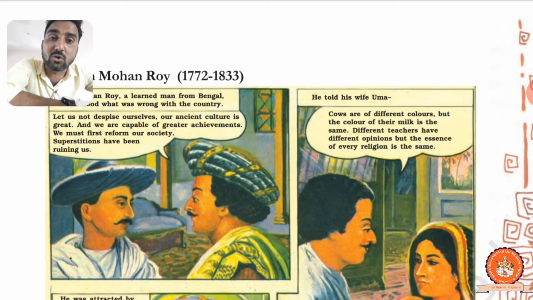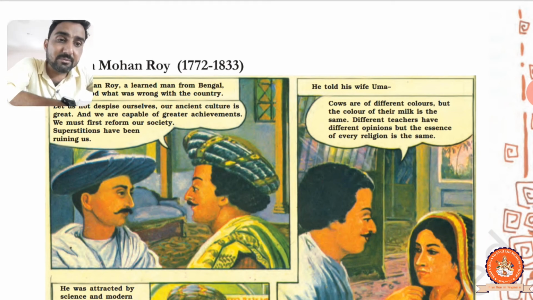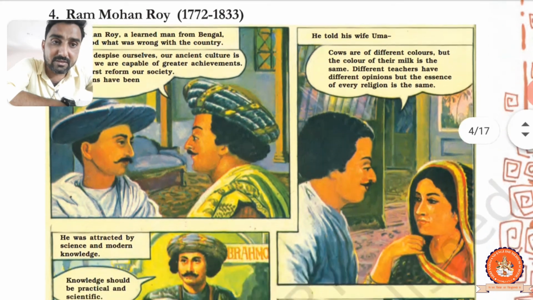We must reform our society. They wanted to reform the society, to build the society, and to remove the bad things from it. They wanted to erase orthodox thinking and superstition. Now what happened? He talked with his wife, Uma.